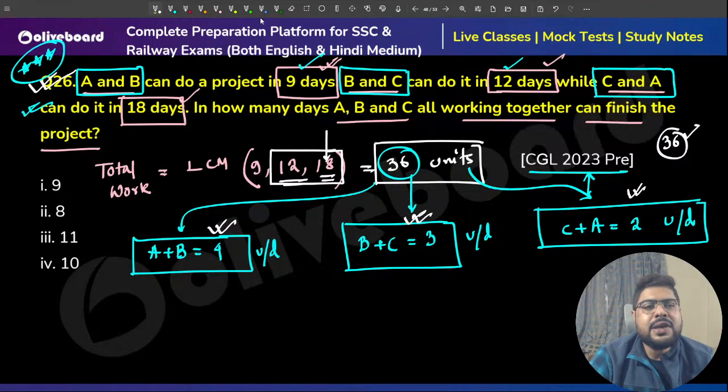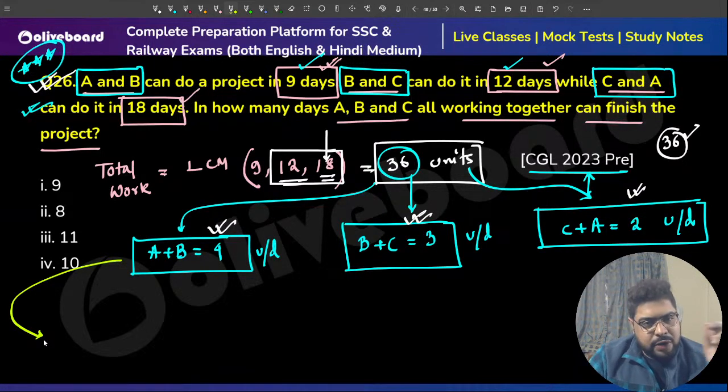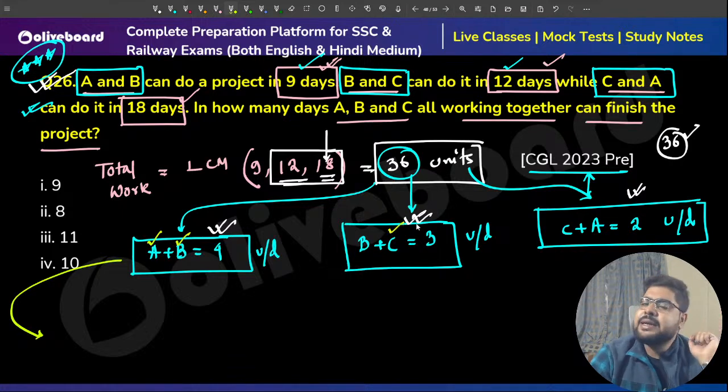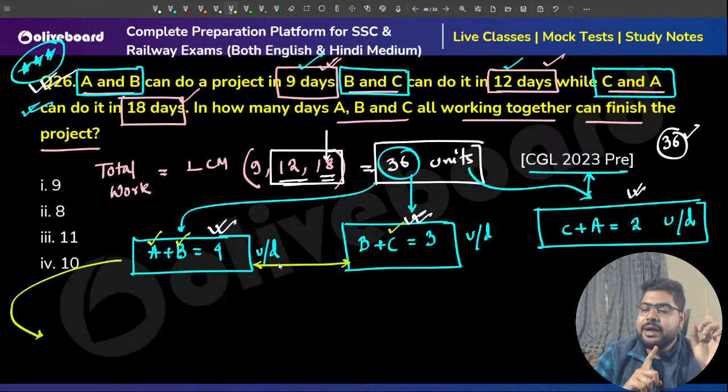Now, whenever you have these sort of equations, I am giving you a good technique to solve. Please understand this technique will be useful in different chapters. Whenever you see this, even if you want to figure out the individual values of A, B and C, this is still the best method. Do not try to solve by taking 2 equations at a time. Never do that. What's the best way? Take the sum of all the equations. Add all 3 equations.